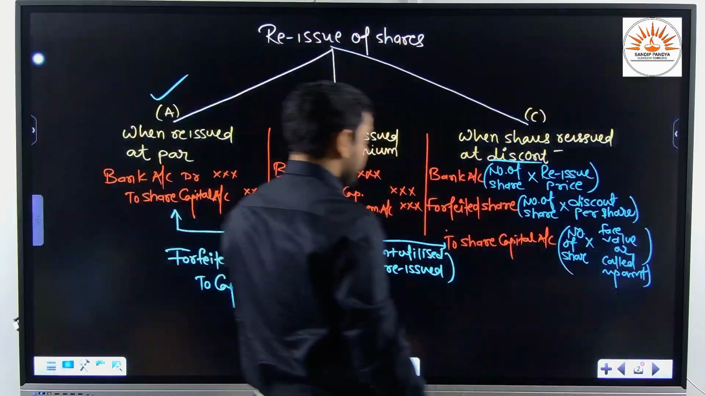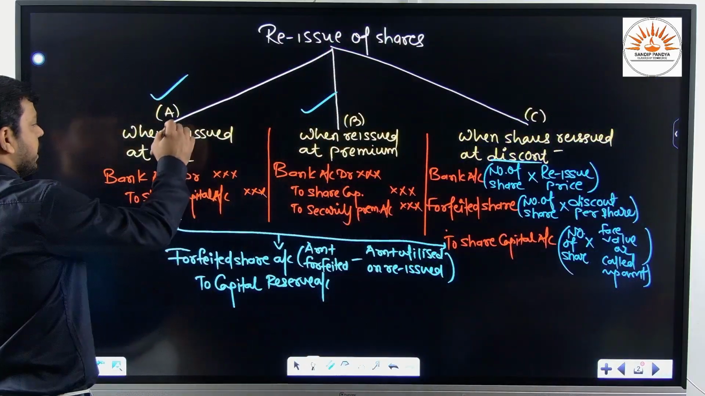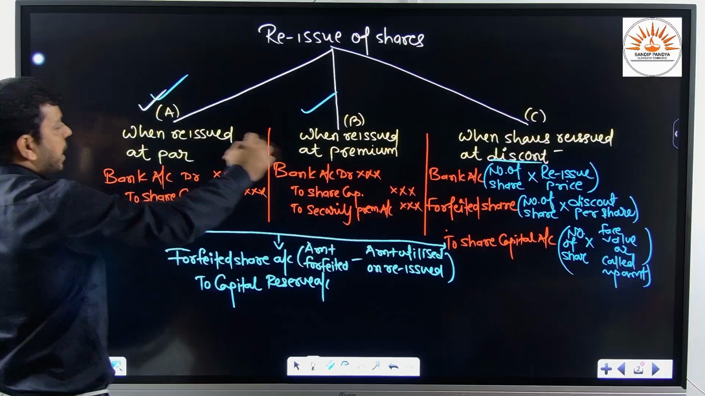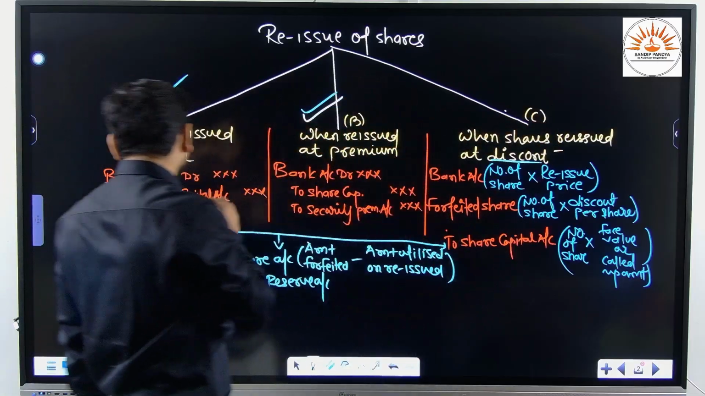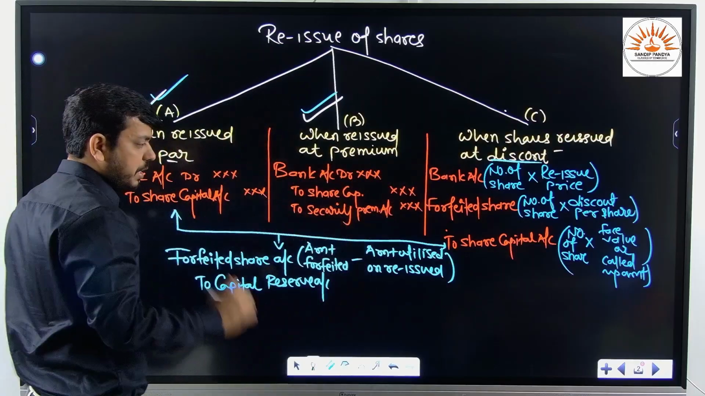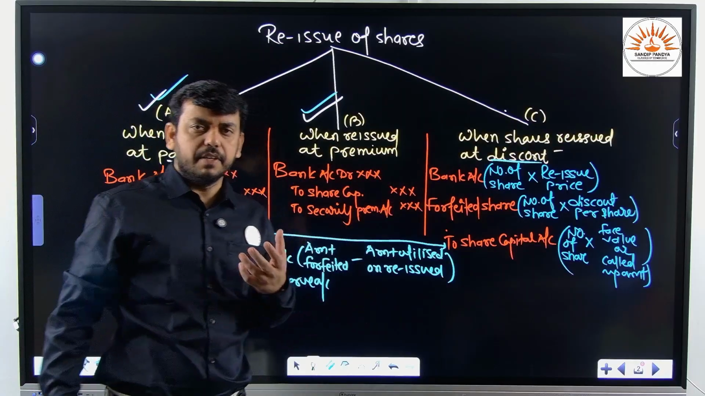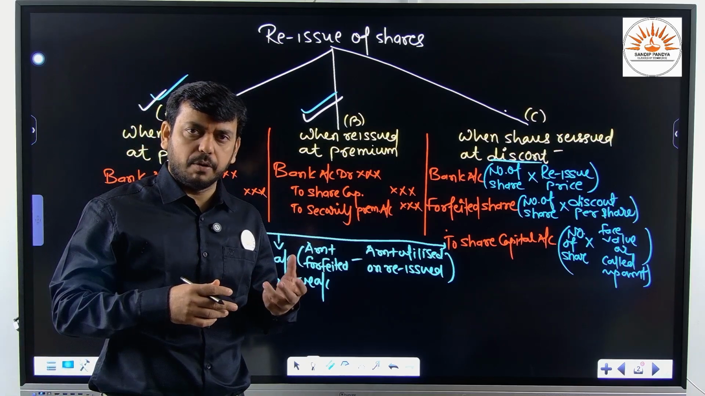In order to understand the detailed topic of reissue of share, we must know whether the shares are reissued at a par, at a premium, or at a discount. Sir, how can we find out whether the shares are issued at a par, at a premium, or at a discount? See, friends, this information is directly given in the questions. If you don't know how to find out whether the share is issued at a par or premium, I will show